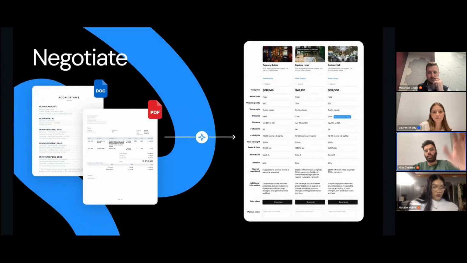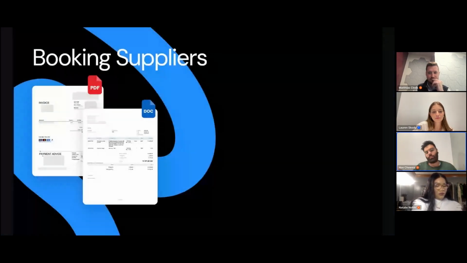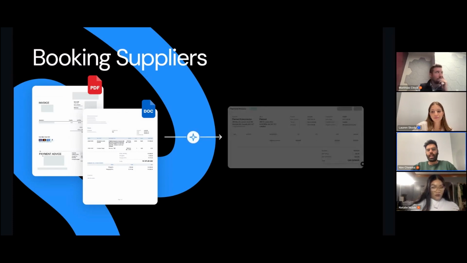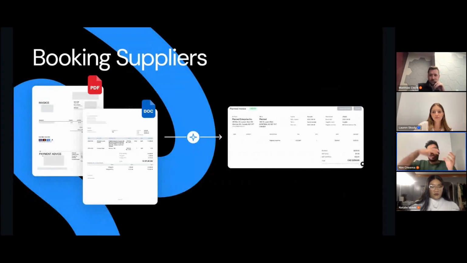And let's say you've chosen Tuscany Suites, that's the vendor you want to go with. Now you move on to the next step, which is booking them. Well, more documents. Now it's a different kind of invoice. Everyone has their own invoicing system. They all give you a different PDF and they're all very difficult to parse. You have to copy them into Excel for your reporting. Who knows what you need to do? Well, with AI, you don't have to do that. On Plan, we do that work for you and you just get a Plan invoice, which translates all the different kinds of invoices into one standardized invoice.